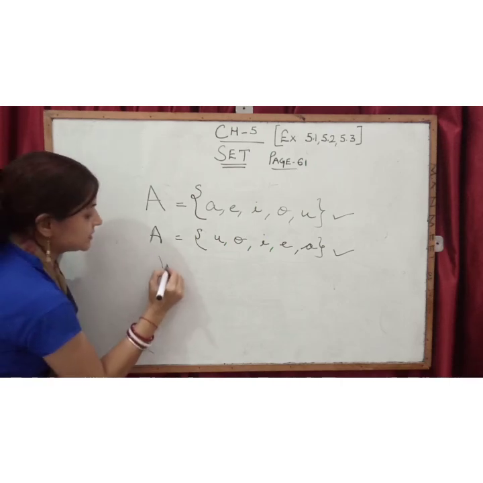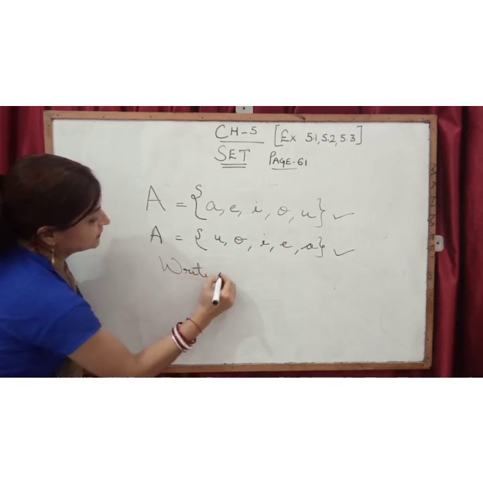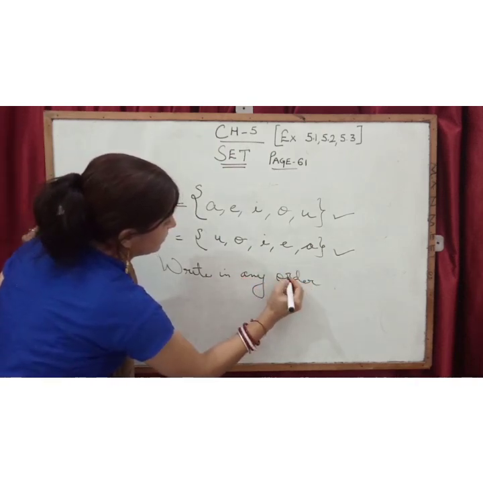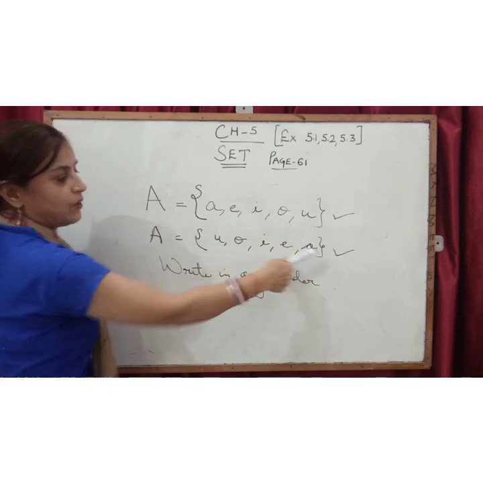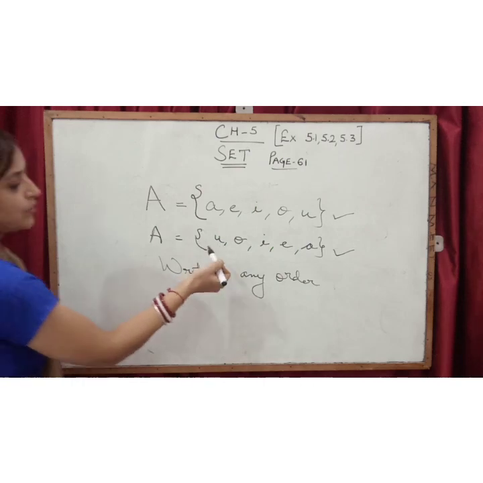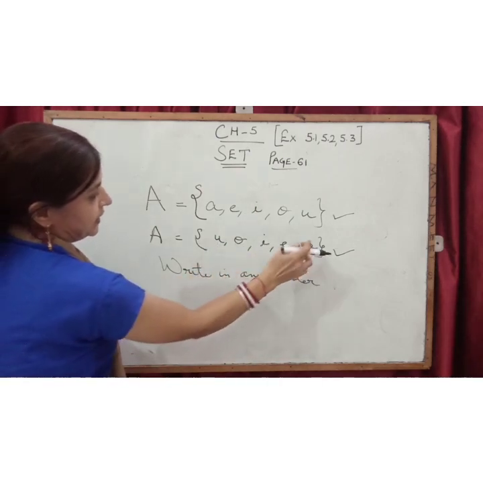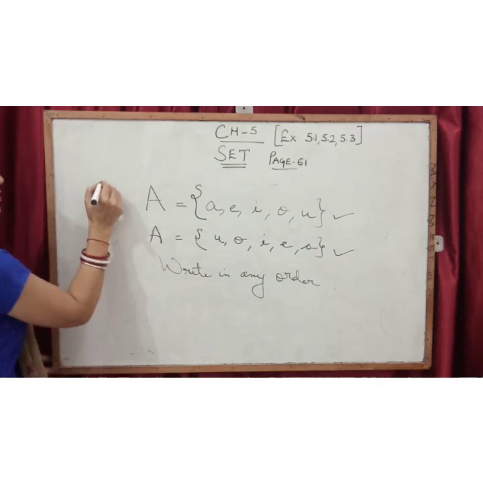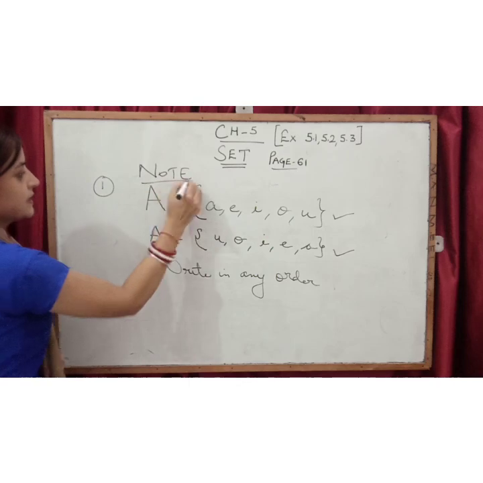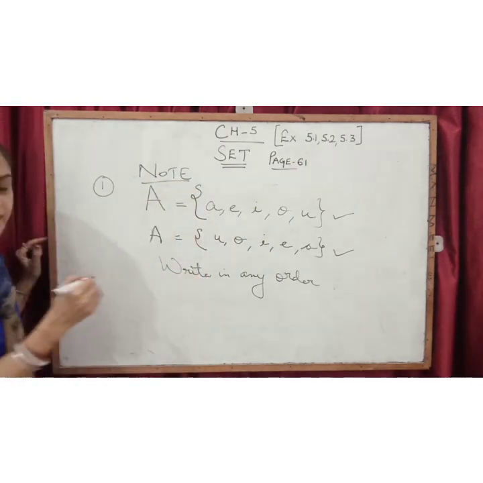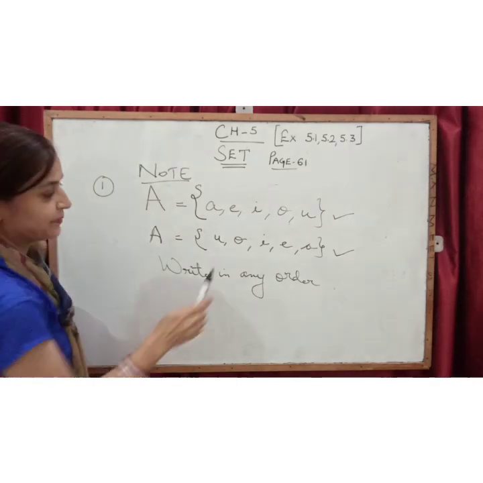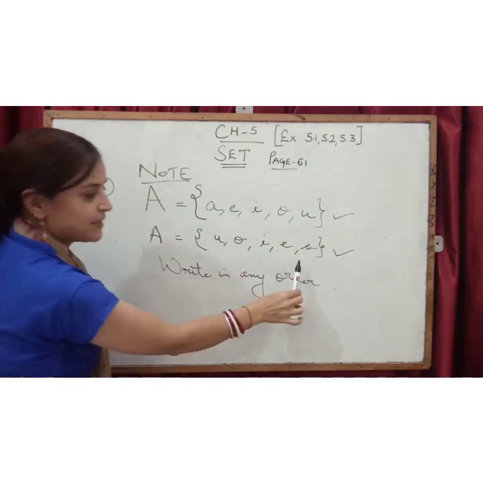So you can write in any order. Either this way, or you can write O, I, E, A, or you can write U, I, E, O, A. Fine. So this is your first point of note. Note this, that you can take any order while writing the answer, but elements should be same. If it is having 5 elements, same elements should be there.